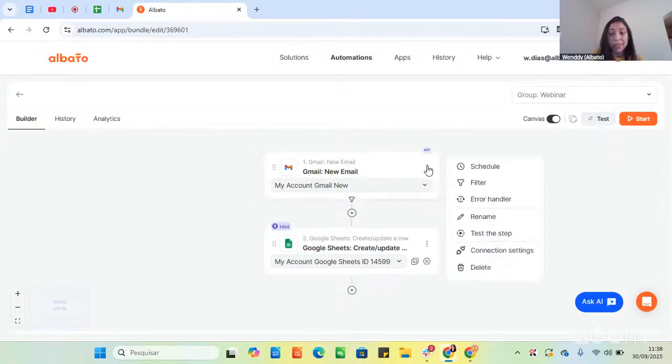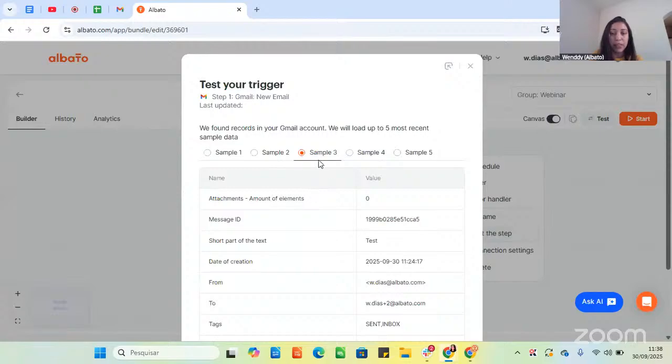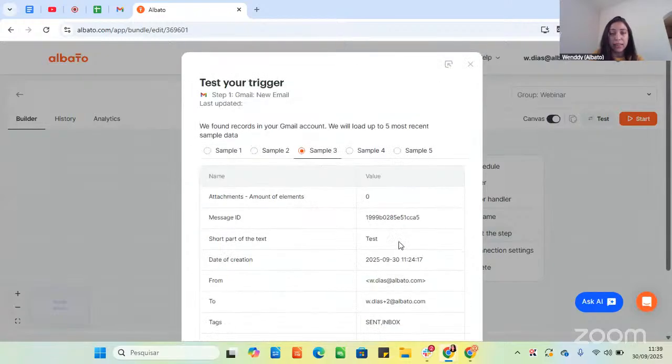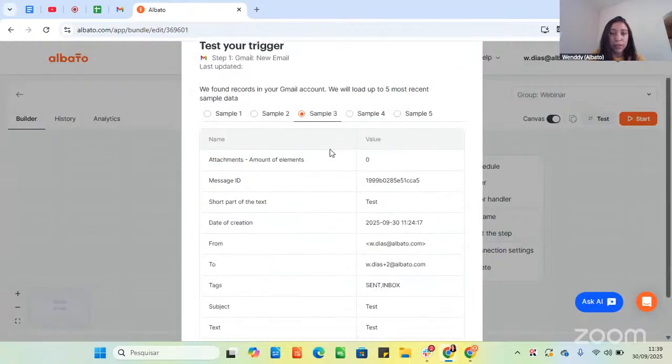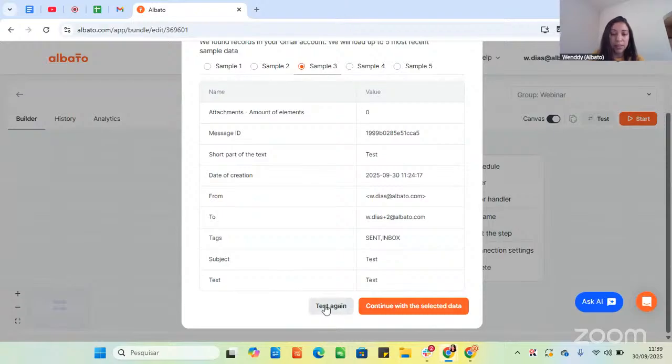What else? We only save one data sample. So if you want to click here and test the step, you will see that we only selected the sample that I chose. But you can change it anytime if you want to use a different one. And you can also test again to receive more recent data.